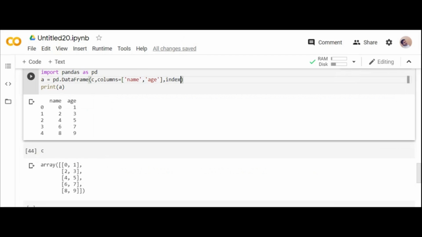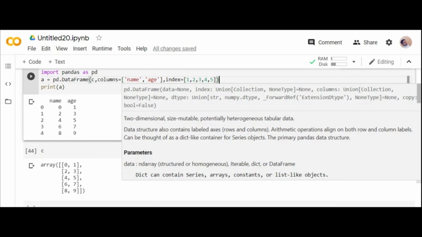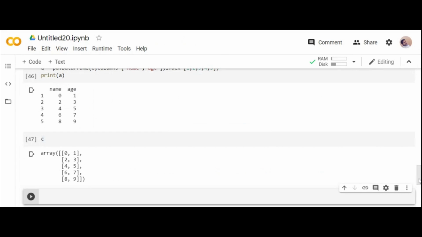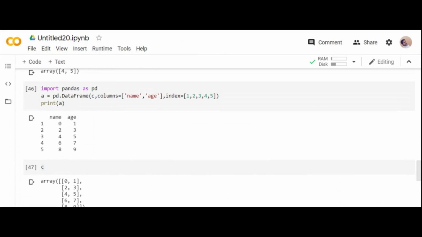You can also change the index. You can give your own index. I try to give 1, 2, 3, 4, 5. You see, the index will be changed to 1, 2, 3. What do you mean by index generally? If you go for a book, you will have contents, right? In the same way, our tabular data will have index and columns. These columns are called features. Index is how I access something like a student report or a medical sheet, everything. From a digital point of view, Pandas is the only library with which I can read my data and convert it from one form to another.